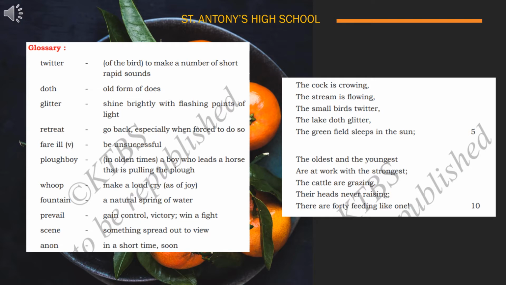Shine brightly with the flashing point of light. Glitter means, have you seen the stars glittering in the night? Shining brightly, that is glittering. So, shine brightly with the flashing point of light. When you look at the sky, you can see how the stars start shining or glittering. At one time you can see it, another time it won't shine. So what do you say for that? Glitter. So next one, shall we move on to the fourth one?